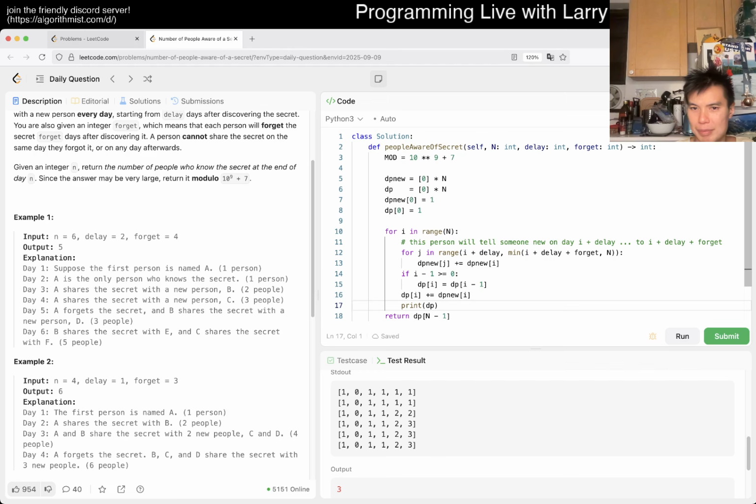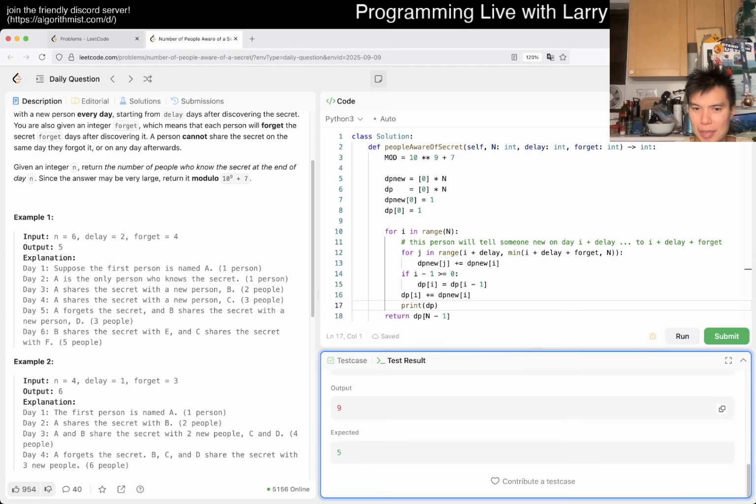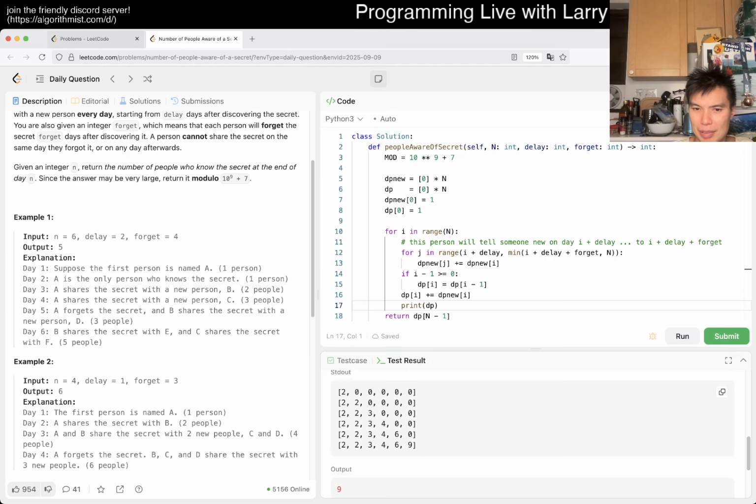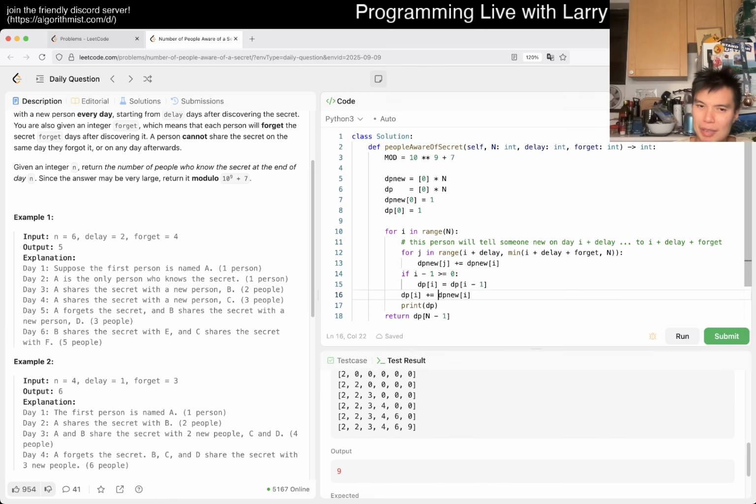Right? But you still have to, oh, I was going to say you have to subtract, but maybe that's not true. Oh no, you have to subtract. But then now you have to subtract.